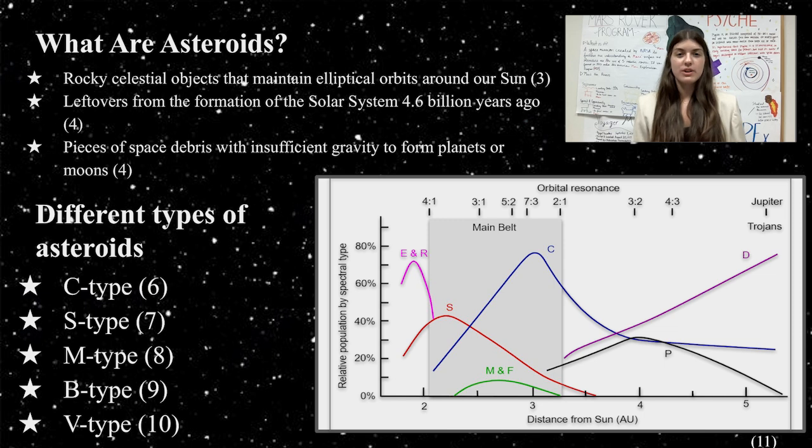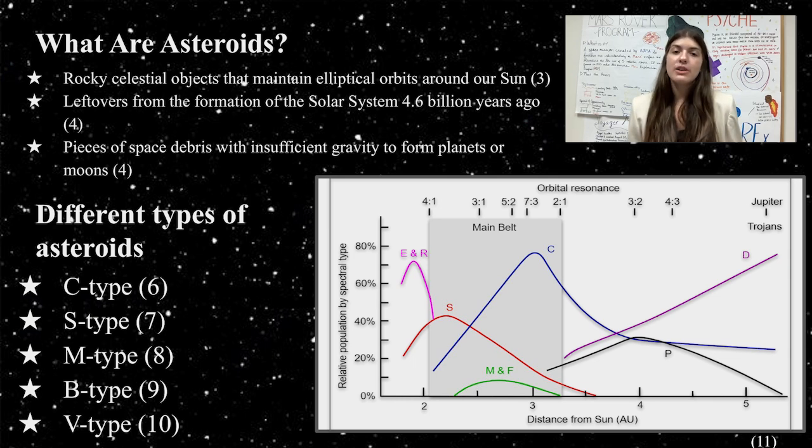So, what are asteroids? Asteroids are classified as rocky celestial objects that maintain elliptical orbits around our Sun. They are considered to be the material left over after the formation of the Sun and all of the planets in our solar system 4.6 billion years ago. They are also pieces of space debris with insufficient gravity to form planets or moons. They can also be characterized as past celestial bodies that were destroyed by violent collisions occurring in the early stages of the formation of the solar system.